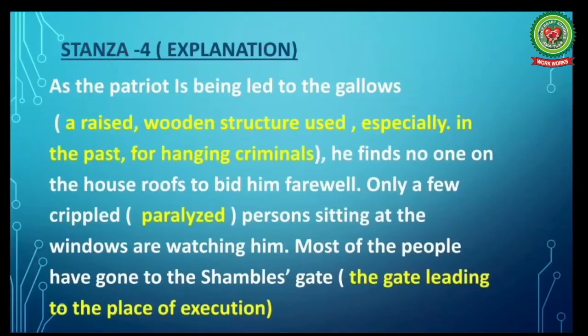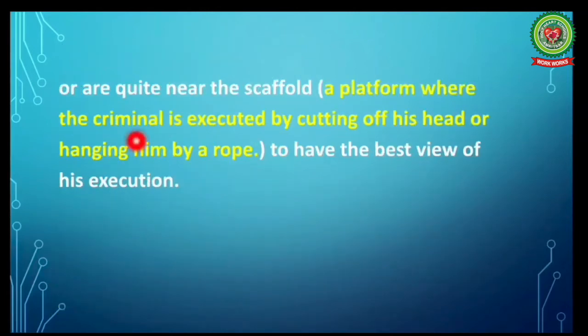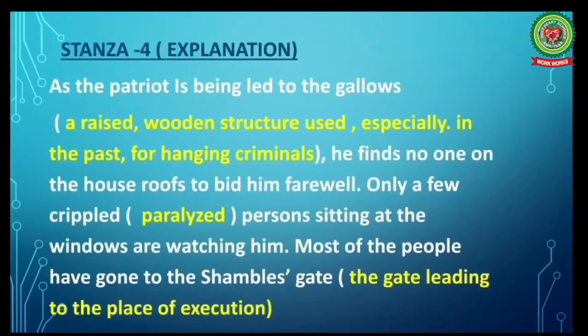Now let's read the explanation of stanza 4. As the patriot is being led to the gallows, he finds no one on the house roofs to bid him farewell. Only a few crippled persons sitting at the windows are watching him. Most of the people have gone to the shambles gate or are quite near the scaffold to have the best view of his execution.